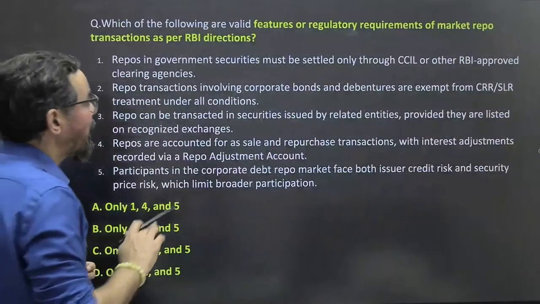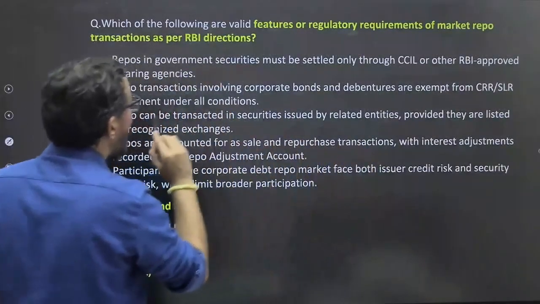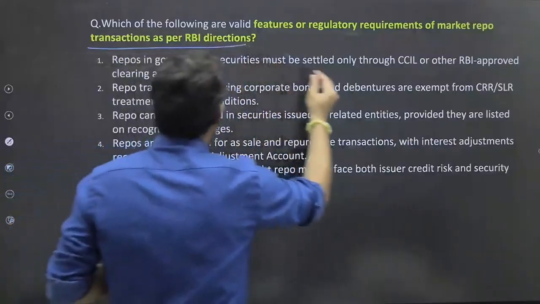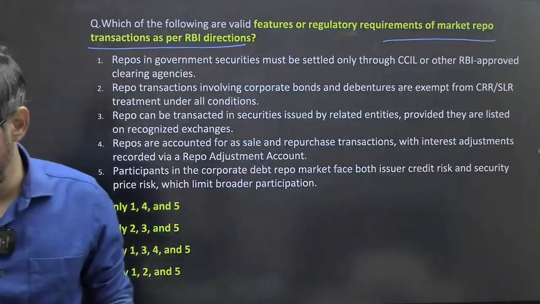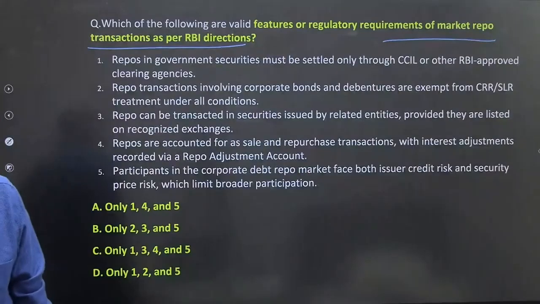Feature or regulatory requirements of market repo transactions as per the RBI directions. So what will be your correct answer?